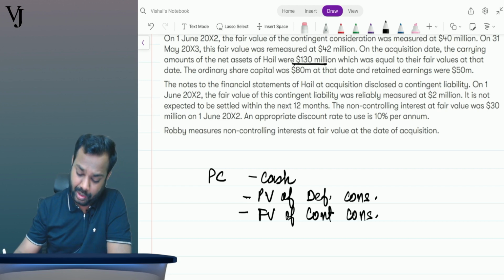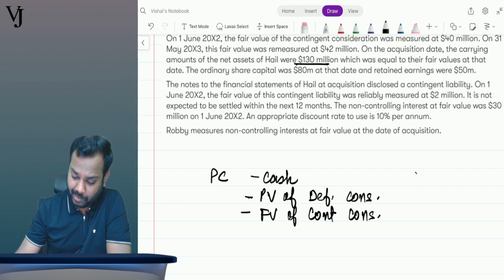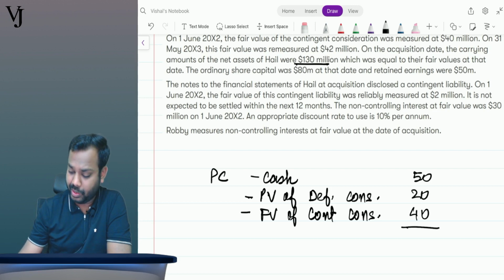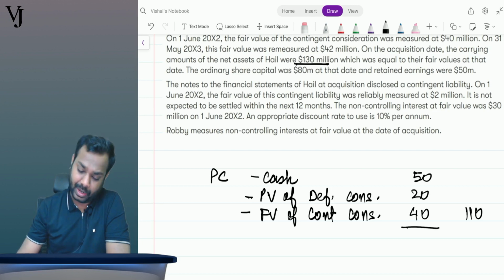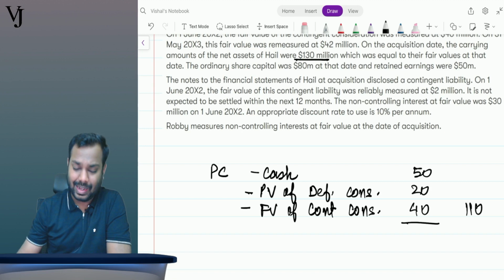Okay, now so cash is how much? Tell me. Cash is how much? 50. Present value, this one is 20. Fair value is 40. So total is how much? 50, 70 plus 40, 110. Right? Now see what happens here.